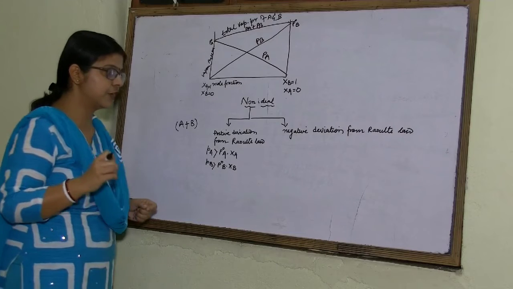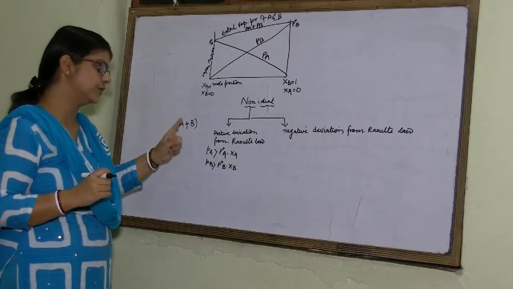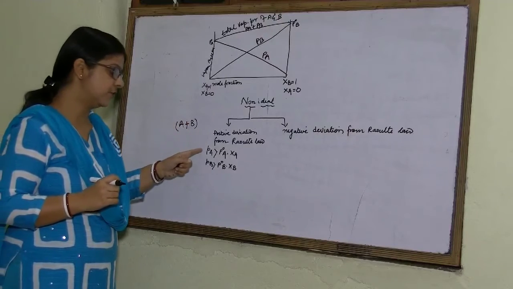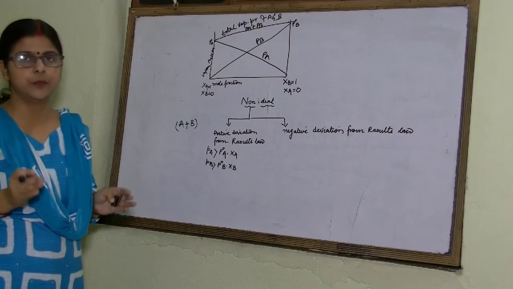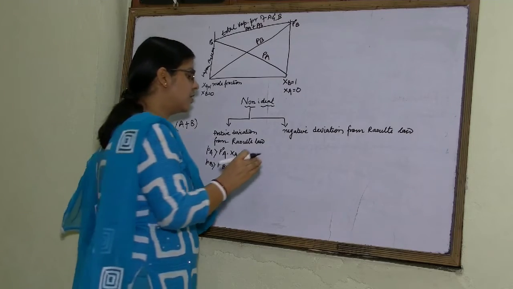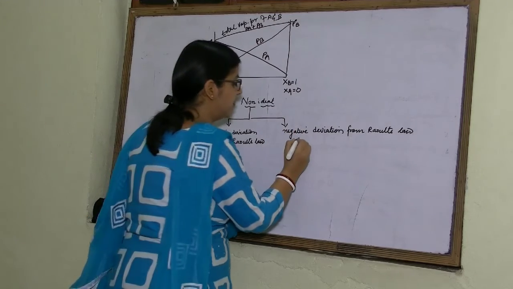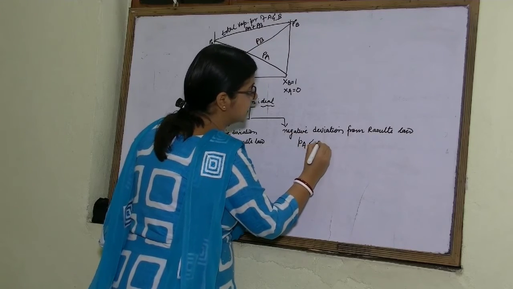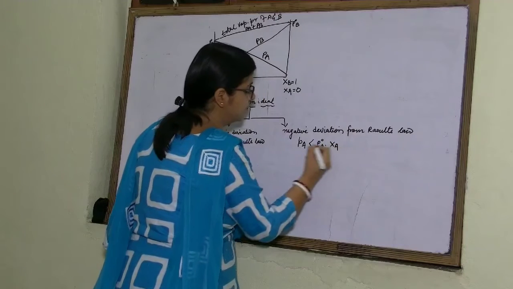So, the first difference is that for a non-ideal solution showing positive deviation from Raoult's law, the vapor pressure of any component will be more than the product of its vapor pressure in pure state and its mole fraction. For a solution showing negative deviation, what will happen? The vapor pressure of any component will be less than the product of its vapor pressure in pure state and its mole fraction.